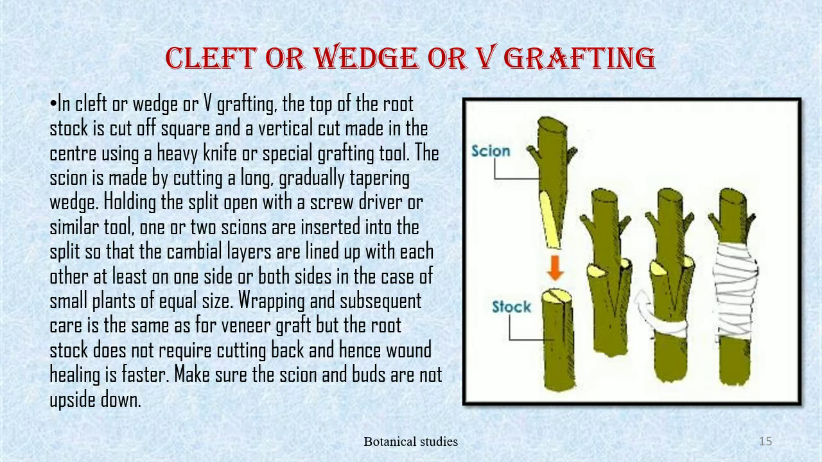In cleft or wedge or V grafting, the top of the rootstock is cut off square and a vertical cut is made in the center using a heavy knife or a special grafting tool. The scion is made by cutting a long, gradual tapering wedge, holding the split open with a screwdriver or similar tool. One or two scions are inserted into the split so that the cambial layers are lined up with each other at least on one side, or both sides in case of small plants of equal size.